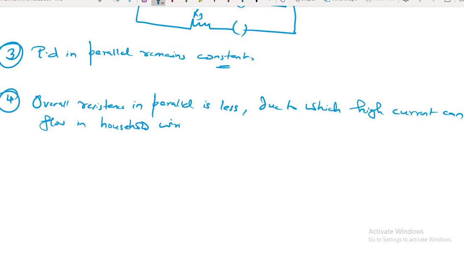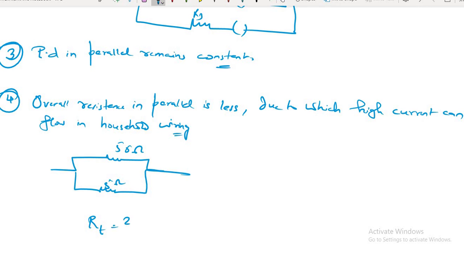Understood what I am trying to mean? I have taught you earlier. Suppose this is 5 volt, 5 ampere, with two resistances, 5 ohm and 5 ohm. When you connect them in parallel, the overall resistance R total comes to 2.5 ohm. Yes or no? Do you remember that?